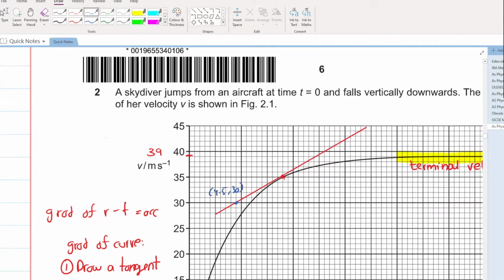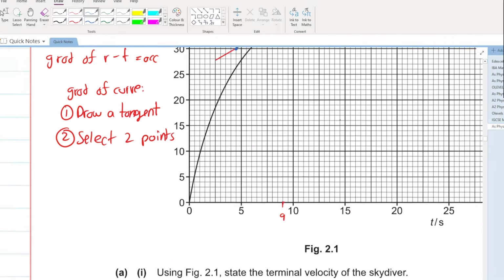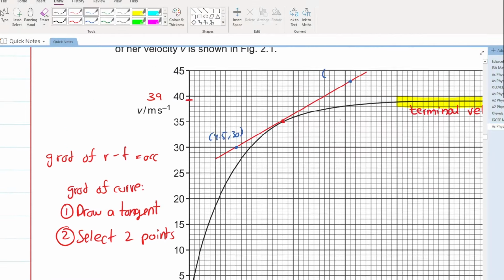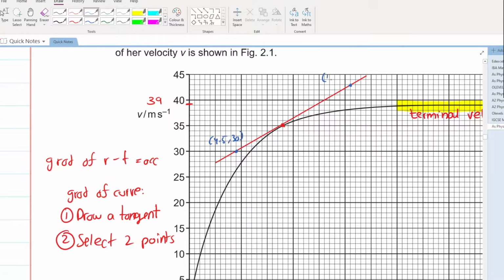Any other point? You can also take the point of the tangent, but I don't want to take that. And this is also good. This is x axis पे क्या है बेटा ये? This is x axis पे 15.5, 15.5 and y axis पे it is 43. Can you calculate the gradient here? Very easy.